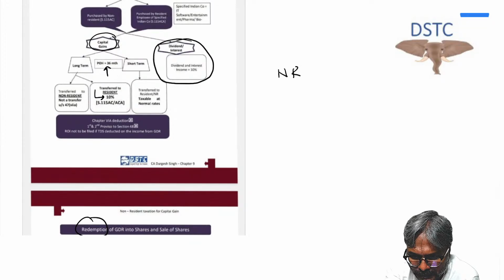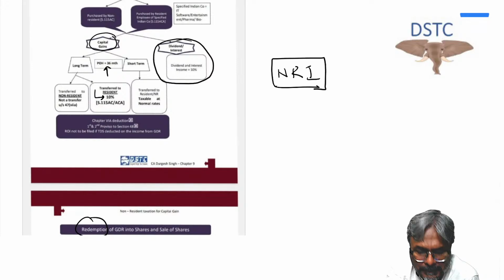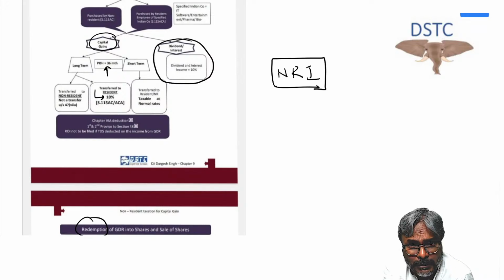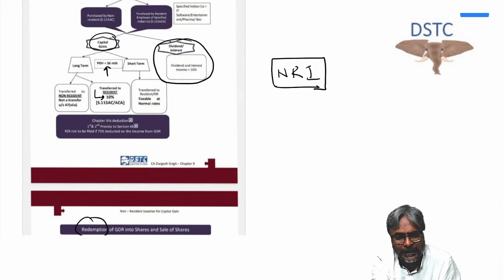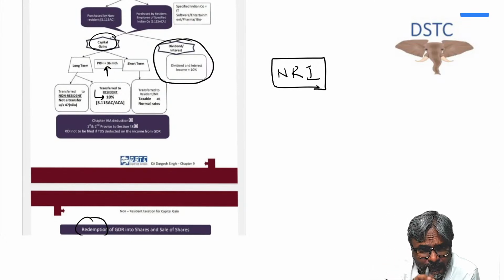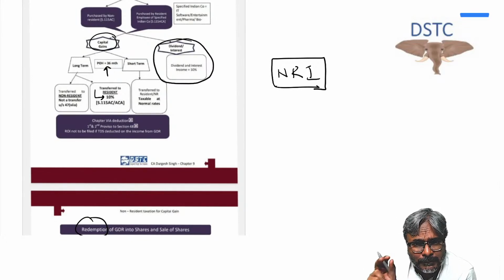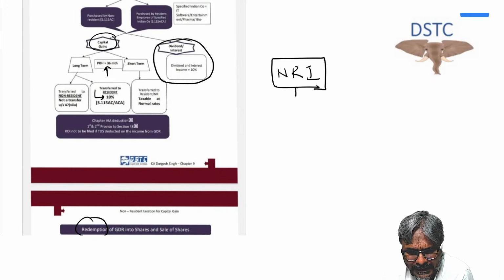Now, so far as NRI taxation is concerned, students, there are some special provisions in the income tax law, which all of you are aware of. However, a brief background is very important for all of you to keep in mind, which is the fact that this NRI, students, is nothing but a person of Indian origin. Primarily, that is the criterion you should always bear in mind. Person of Indian origin, students.